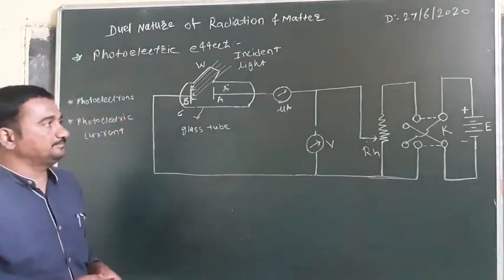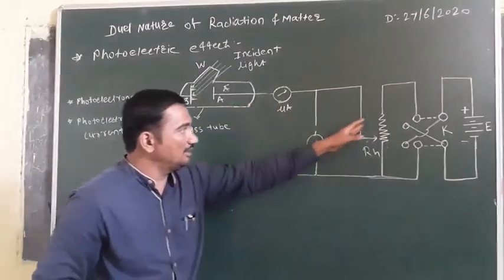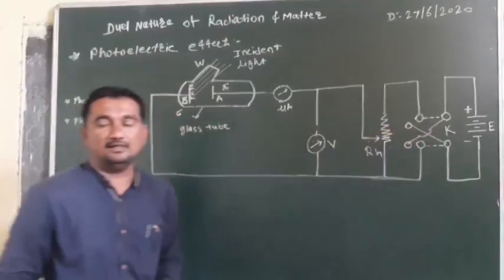This experiment consists of an evacuated glass tube, microammeter, voltmeter, rheostat, four-way key or commutator key K, and battery E.